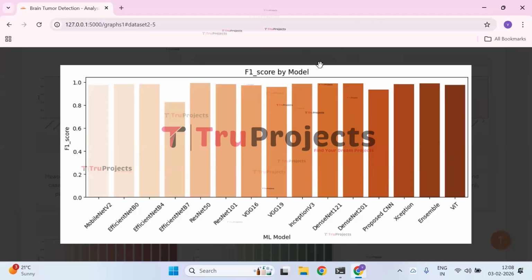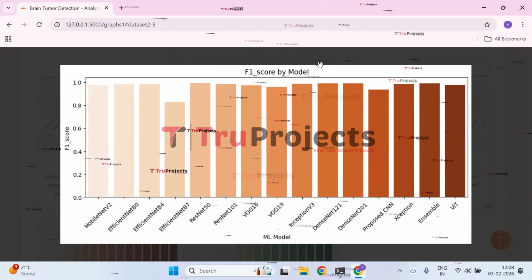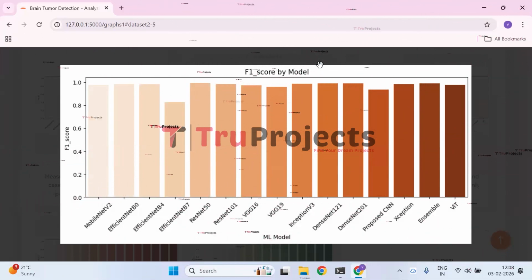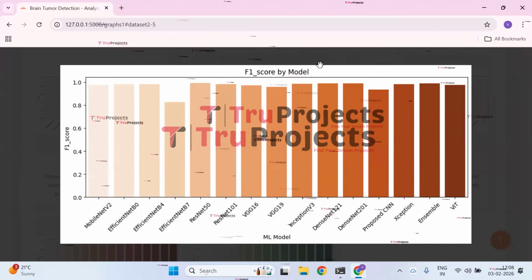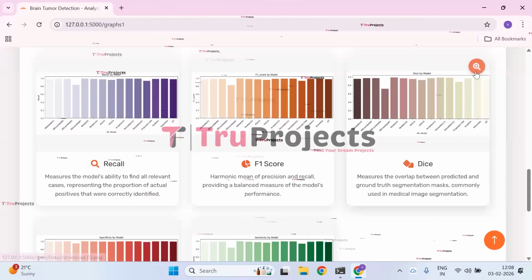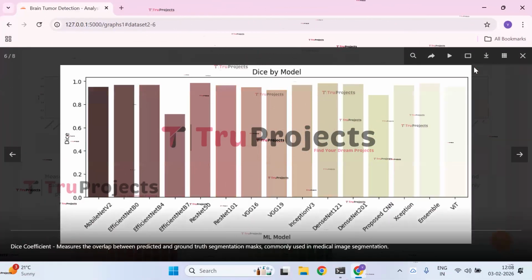Most deep methods achieve very high performance near 1.0, while EfficientNet B7 and the proposed CNN perform relatively low, indicating weaker overall classification performance. And next we have the dice by model graph.